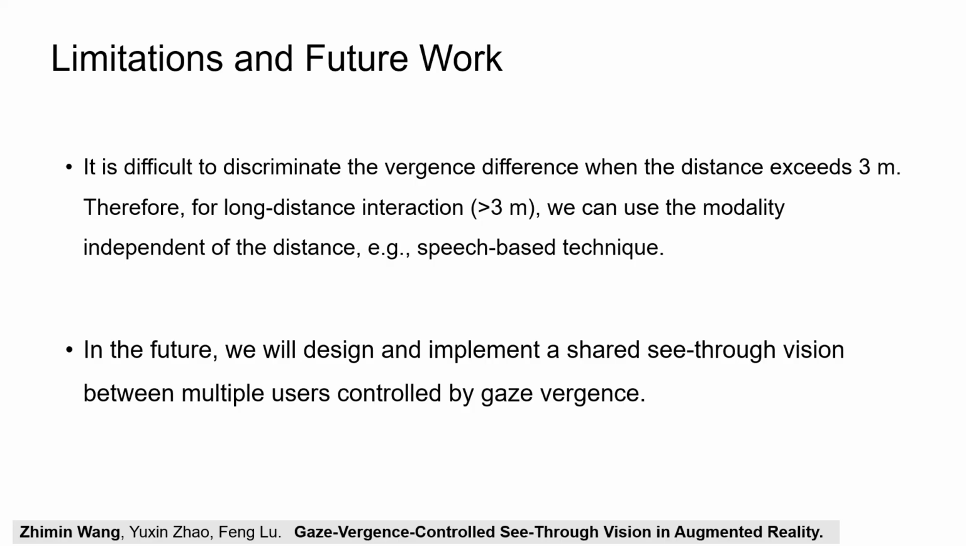It is difficult to discriminate the vergence difference when the distance exceeds 3 meters. Therefore, for long-distance interaction, larger than 3 meters, we can use a modality independent of the distance, for example, a switch-based technique. In the future, we will design and implement a shared see-through vision between multiple users controlled by gaze vergence.